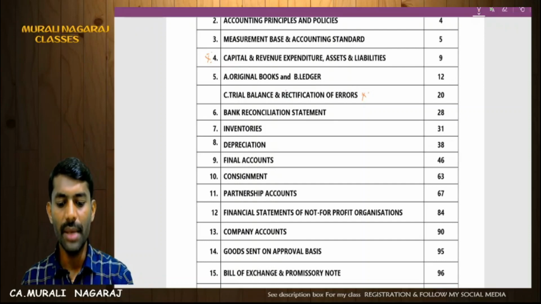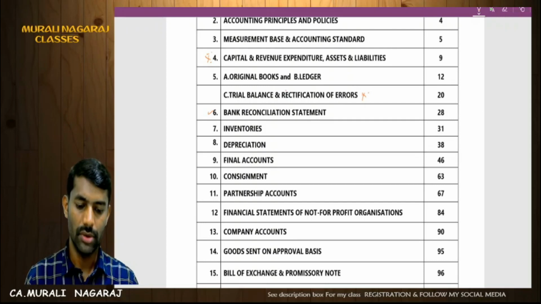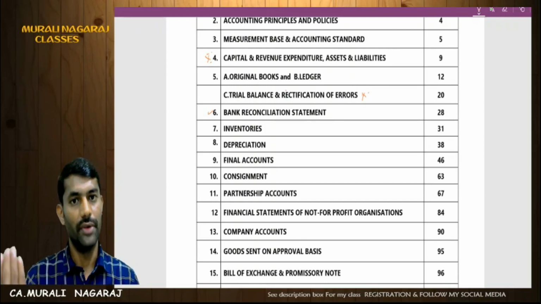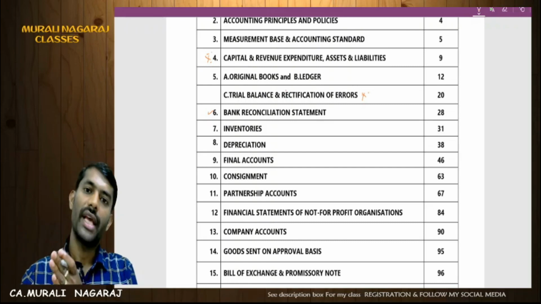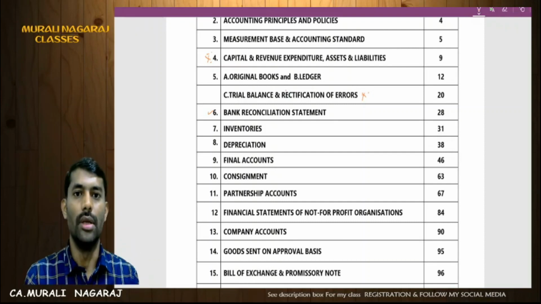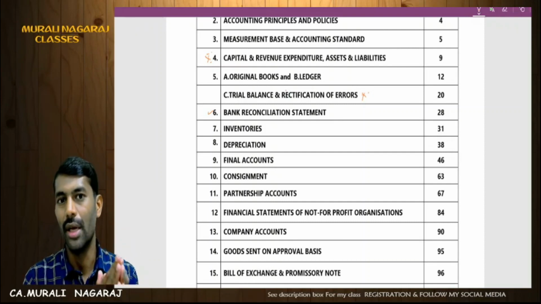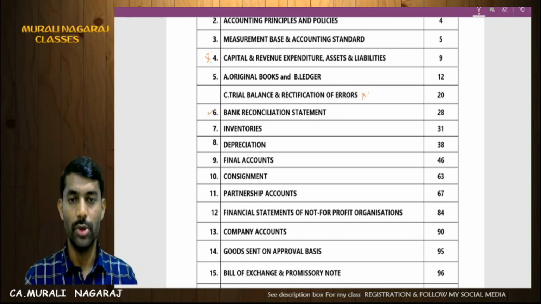Next, bank reconciliation statement. We have two types of bank reconciliation statement, the forward or reverse approach. If you start with the cash book, the destination is the passbook. If you start from the passbook, the destination is the cash book. Along with these two models, one special type is the adjusted cash book model. In this type of BRS, all the errors will be rectified in the cash book.